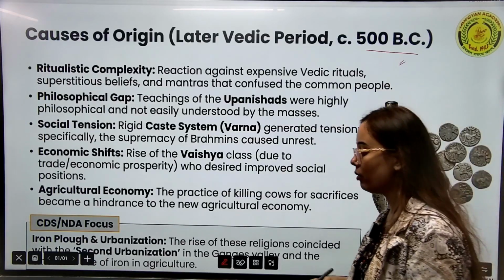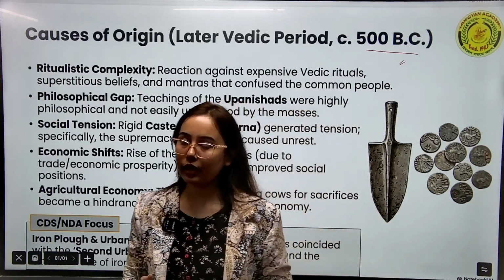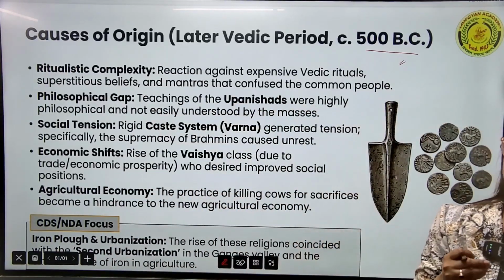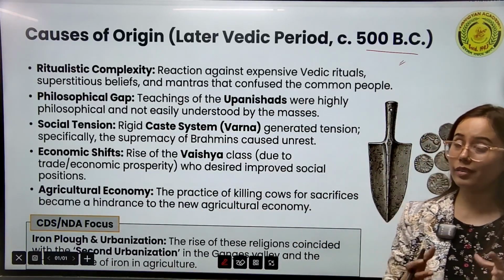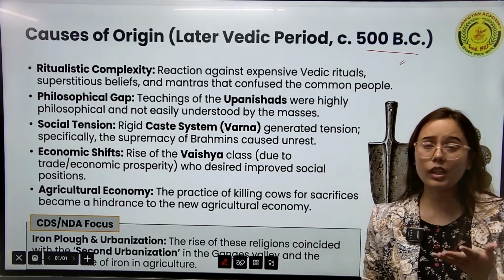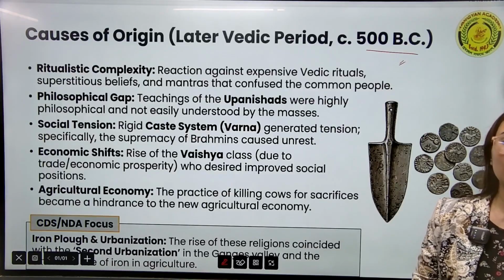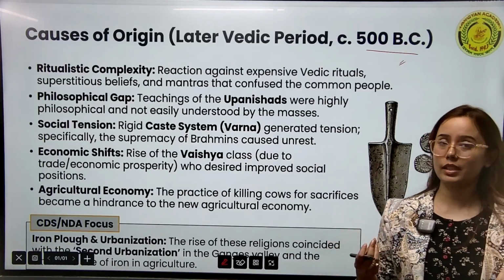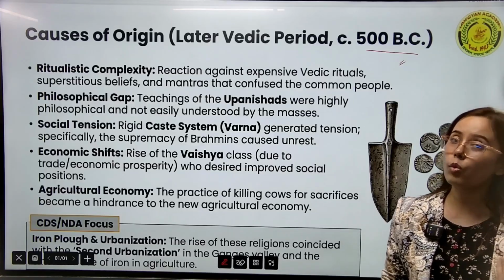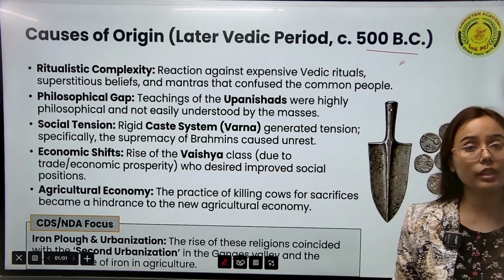Now see, the causes of origin were the same, because during that time what was going on? Brahminism was going on in the society, and Brahminism was making the religious rituals very complex among the people. And apart from this, the Varna system. Under Brahminism, society was divided into four Varnas. That is the Varna system.